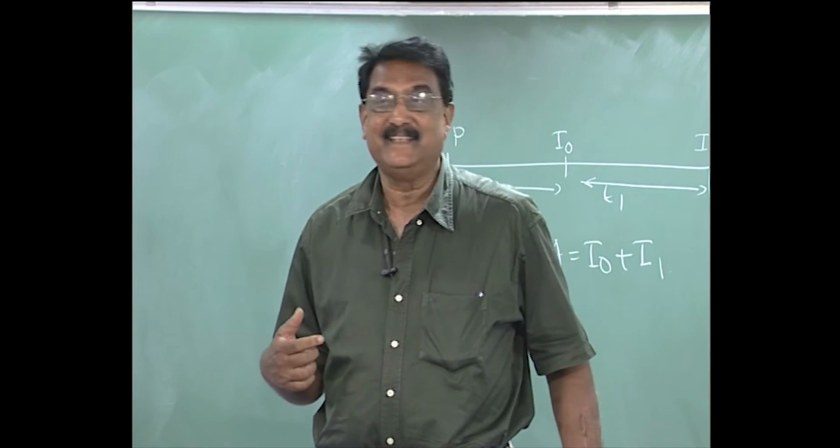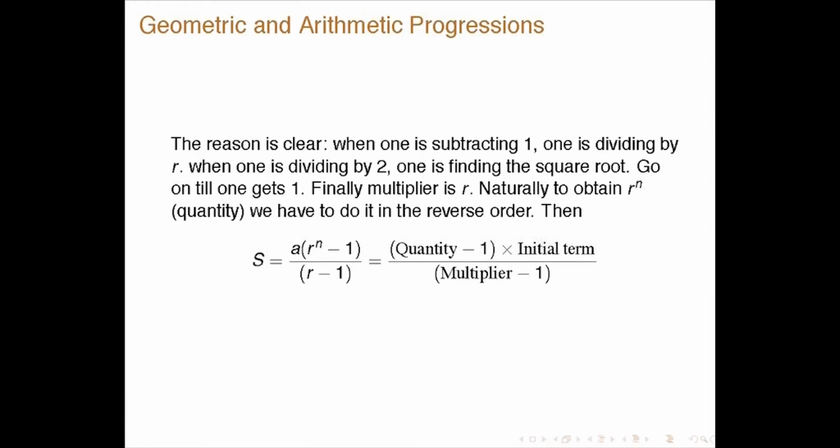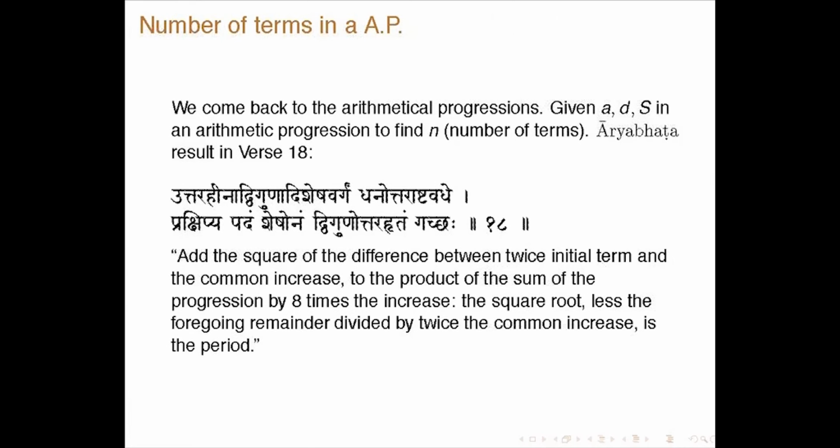Essentially the sum is a into r to the power of n minus 1 by r minus 1. So, this quantity minus 1 into the initial term divided by multiplier minus 1. Okay.